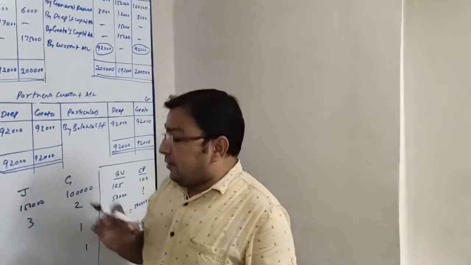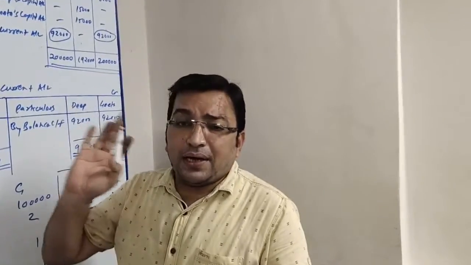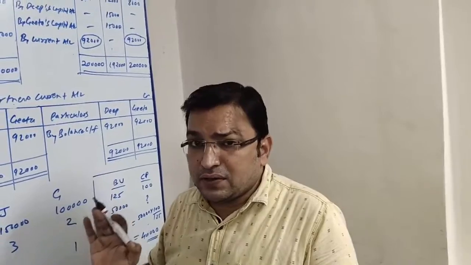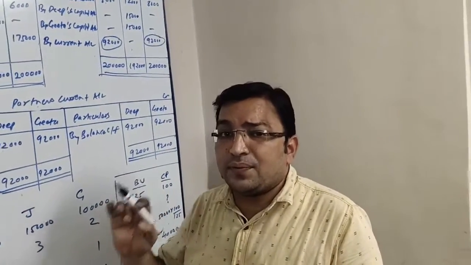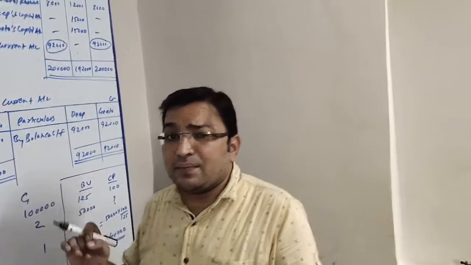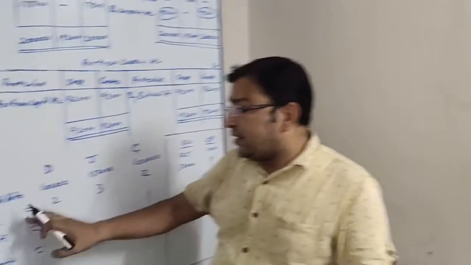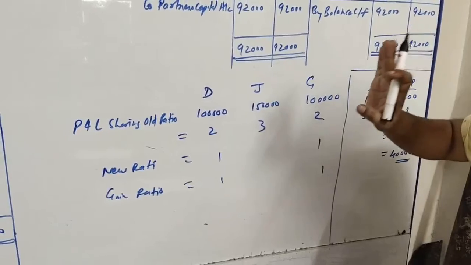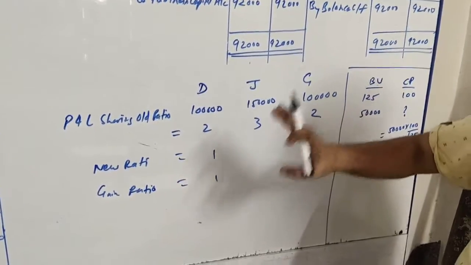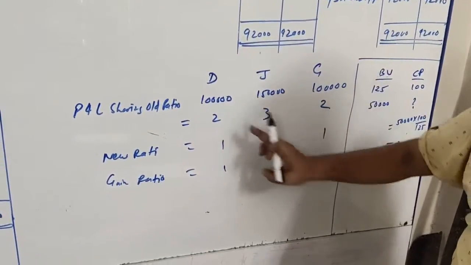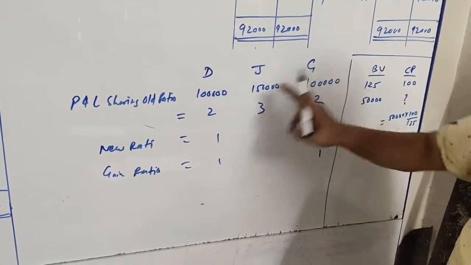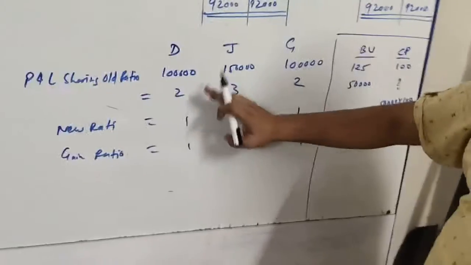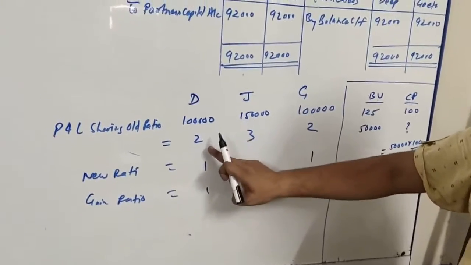General reserve is to be distributed among partners in their old profit and loss sharing ratio. Here the old profit and loss sharing ratio is not directly given to us, but the information is given that they are sharing profit and loss in their capital proportion. So their capitals are rupees 1 lakh, 1,50,000 and 1 lakh respectively. We will divide all figures by 50,000.